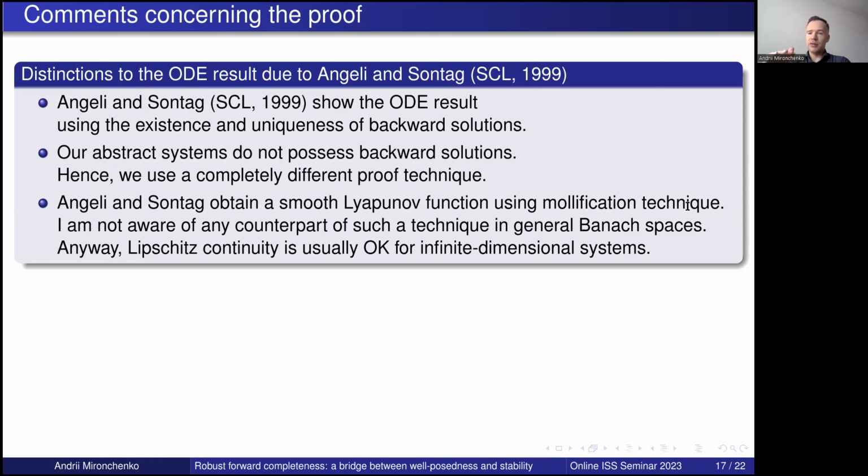They first derive the Lipschitz continuous Lyapunov function and then make additional arguments to prove that it can be made smooth. Here in Banach spaces, I don't know such a general technique, and therefore we just stay with these Lipschitz continuous functions, and that's what we can obtain. At the same time, for most applications, it is enough to have such a function.